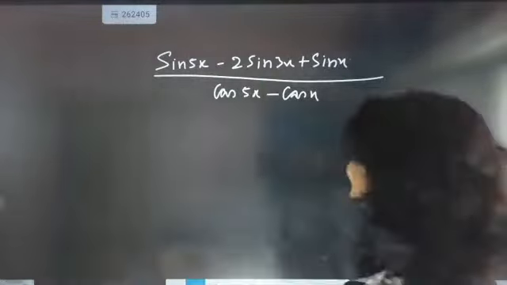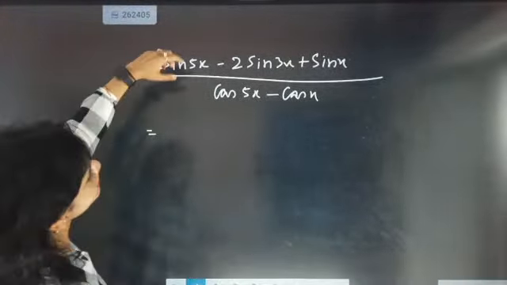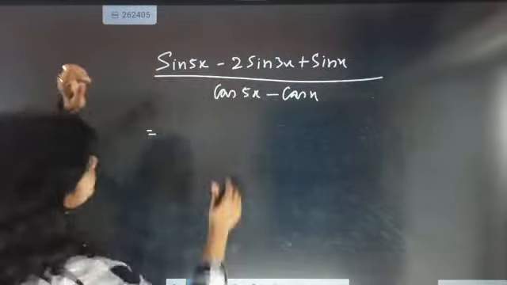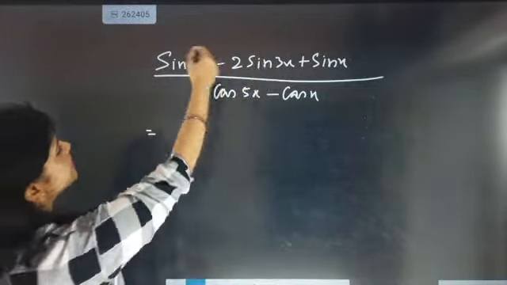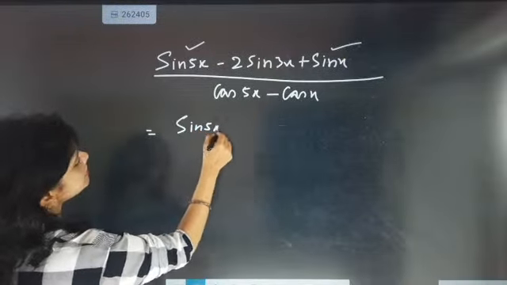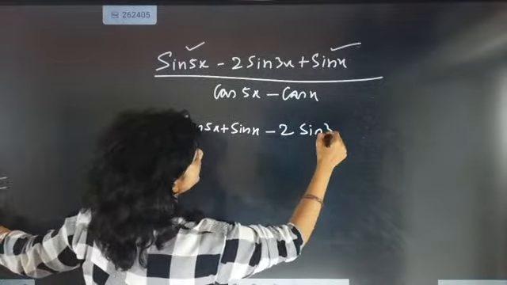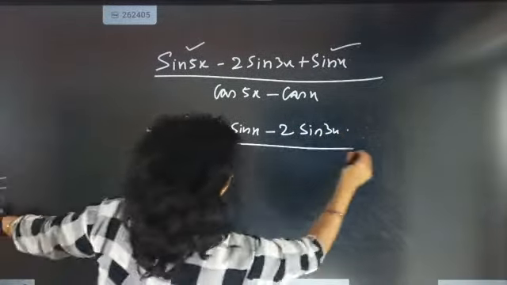Super. Nice one. So now look here. Sin 5x minus 2 sin 3x plus sin x. First target will be this one and this one. So I am going to take sin 5x plus sin x minus 2 sin 3x. The one which I do not need, I just removed to one side.